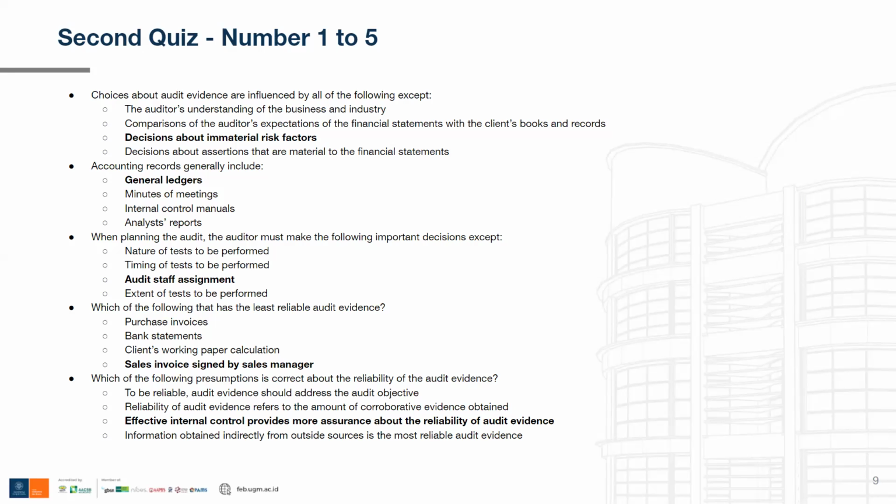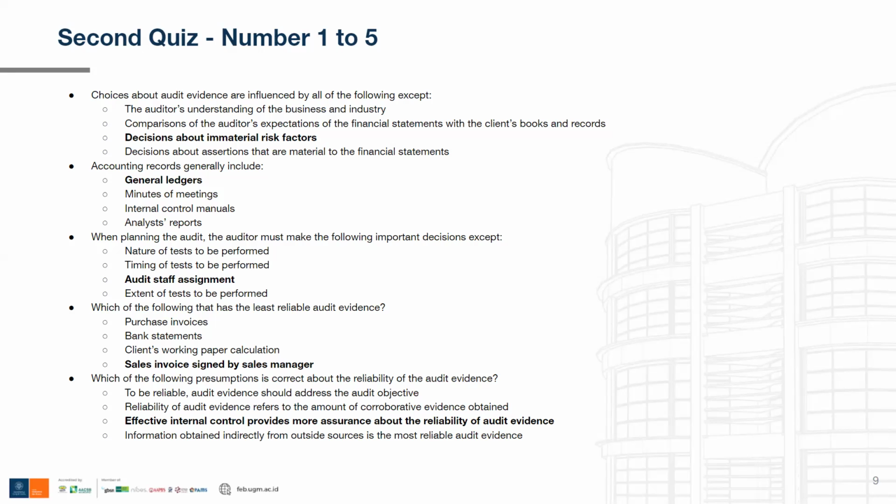For example, in the banking industry, there will be more audit evidence obtained in banks in comparison to the audit evidence obtained for a company that operates its business in the retail industry. So the first choice is out of the question.